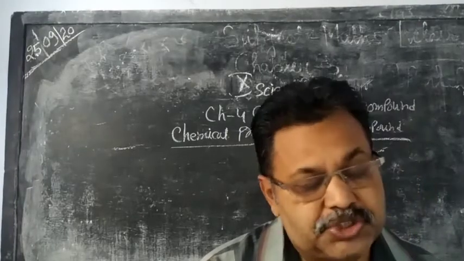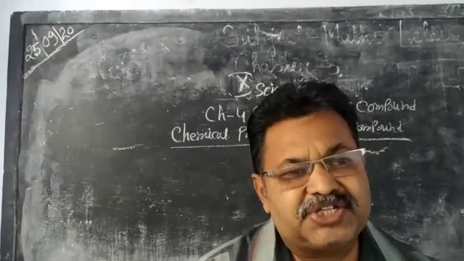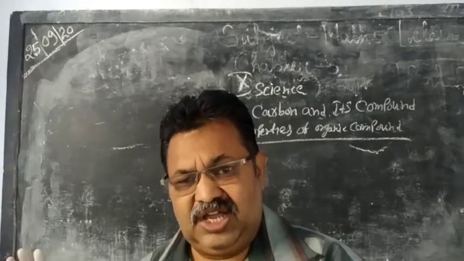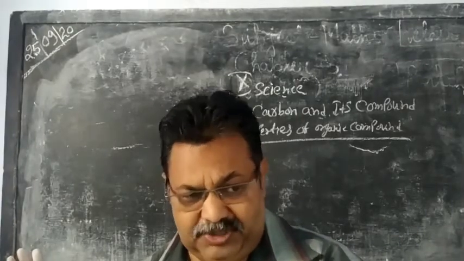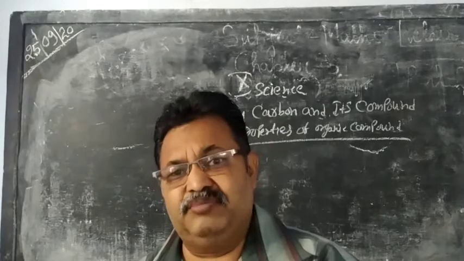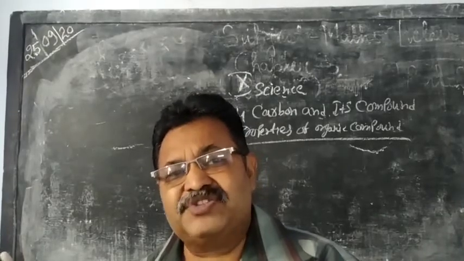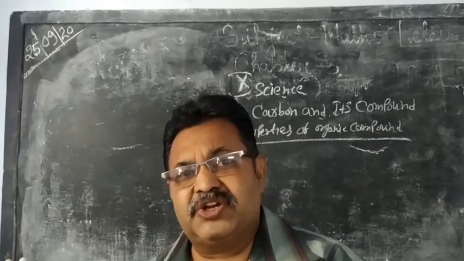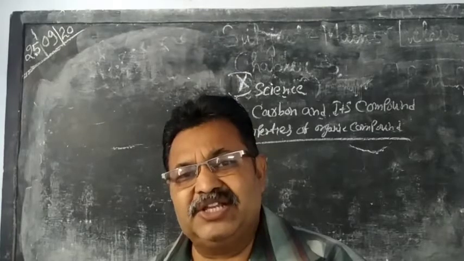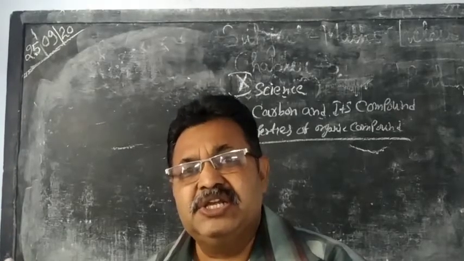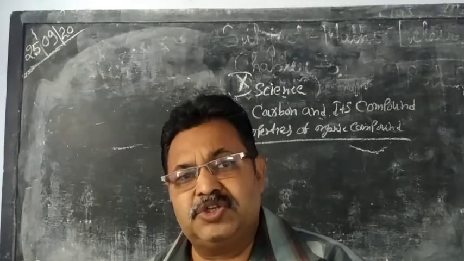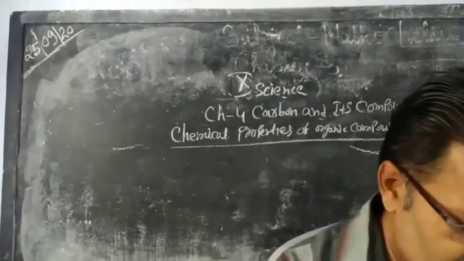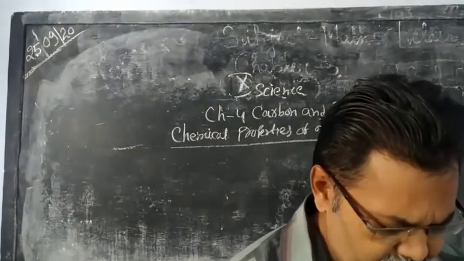Next one is substitution. In substitution reaction, the hydrogen of the hydrocarbon is replaced by the halogen in presence of sunlight. So such type of reaction is the example of substitution reaction. The most common example is halogenation. It means halogen replaced hydrogen from hydrocarbon in presence of sunlight. So such type of reaction is the example of substitution reaction.